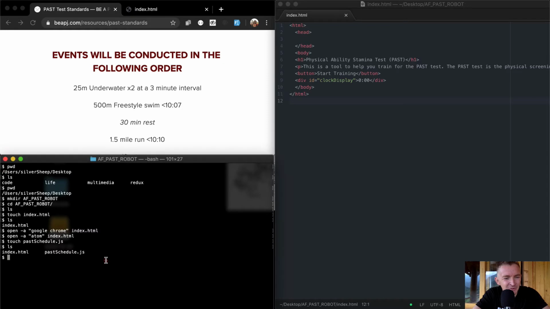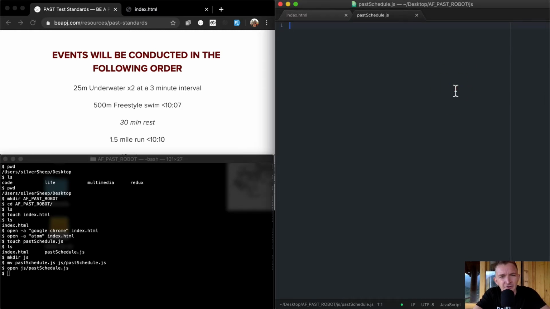And it's better to put the JavaScript files into their own separate folder. So I'm going to make a directory, and I'm going to say JS, and then I'm going to move the past schedule to the JS. Okay, so now if I open JS past schedule, I'll have this empty JSON file. And so I want to call this the past schedule.